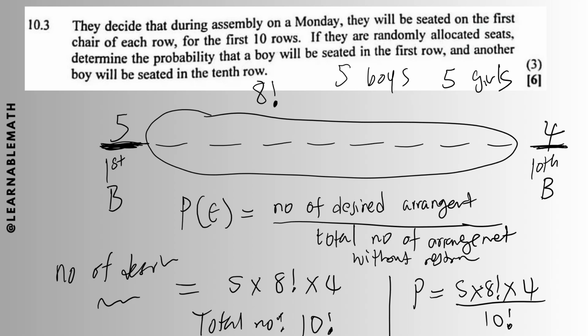So I'm getting an answer which is 2/9. Quite very interesting. About 0.22, about 22% chance that you'll find a boy in the first row and another one in the last row. Okay guys, I hope you find this helpful, and I think this will be our last session for revising your trial exam.